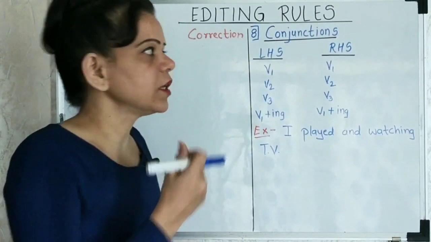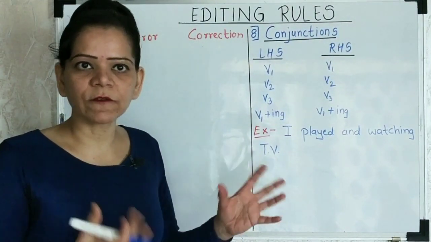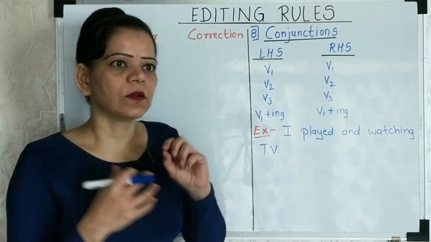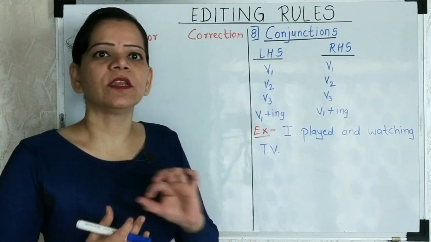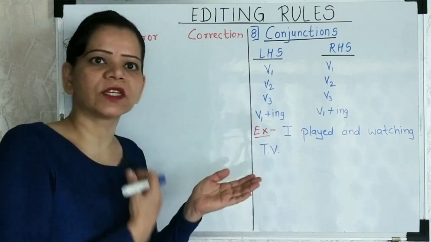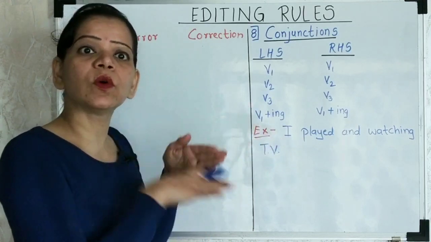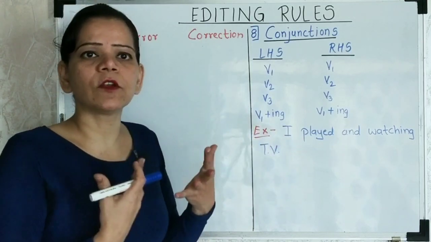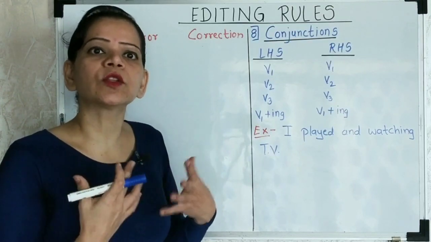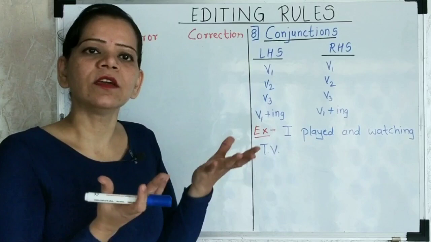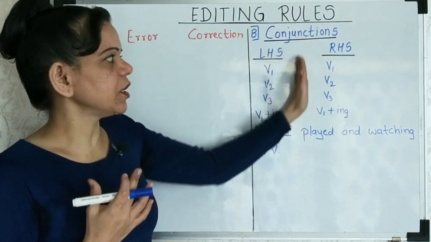Start off with this one. This type of error deals with conjunctions. When we have conjunctions, we have known that the whole sentence structure should be in agreement with each other, the subject and the verb. There should be a concord, there should be a link between, a flow of the language, because it is after all communication, and you want to pass on your ideas or voice out your thoughts to the reader or to the listener. So then what happens when you have a conjunction in between?